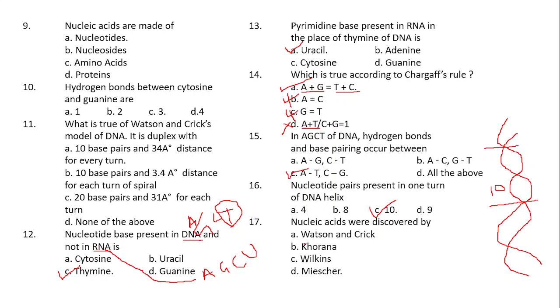So you remember that point, I hope. According to that, the answer will be Miescher. Miescher identified the DNA for the first time and he did not know that it is DNA. That is why he gave the name nuclein. Later on, the nuclein was completely deciphered by other scientists and given the name DNA.